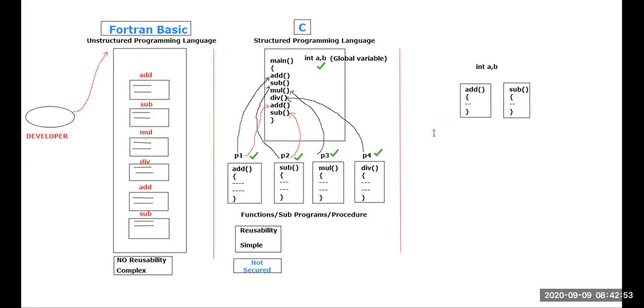Next, what about the remaining functions? I'll consider this to be the mul function and this to be the div function. This is mul and this is div.